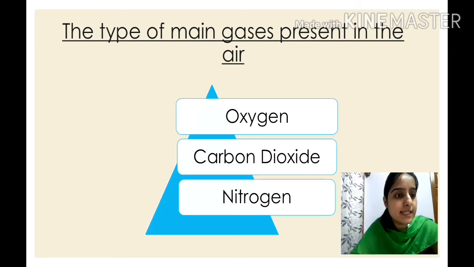So, what are these gases present in the air? The first one is oxygen. Second is carbon dioxide. Third is nitrogen. You must be knowing about oxygen and carbon dioxide. We take in oxygen and release carbon dioxide, isn't it? So let's study about it.